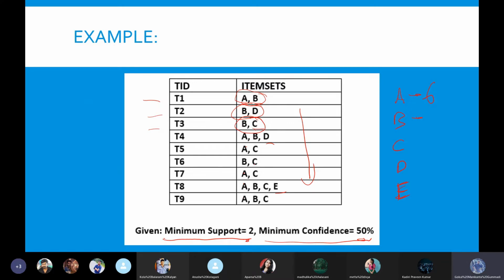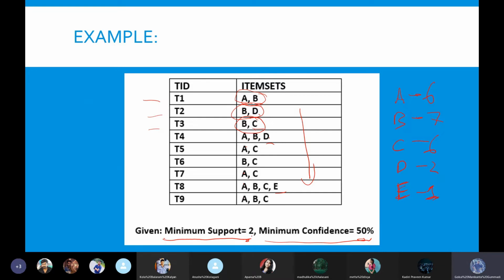1, 2, 3, 4, 5, 6, 7 times B is being purchased. How many times C is being purchased? 1, 2, 3, 4, 5, 6 times C is being purchased. How many times D is being purchased? 1, 2, only 2 times. And how many times E is being purchased? Only 1 time. Now we can say this is nothing but the frequency, or the support value, that goes with it.